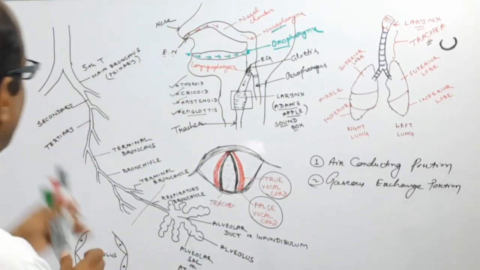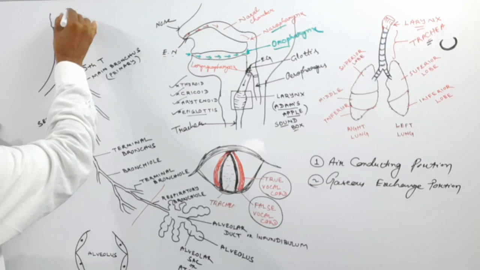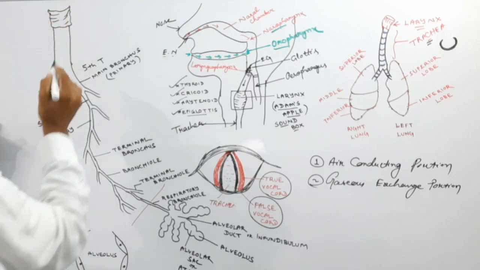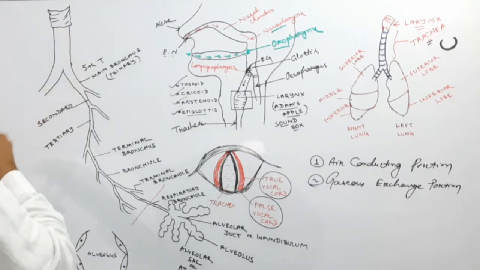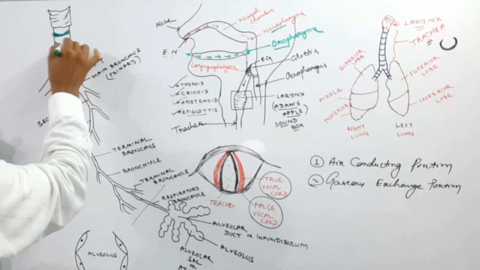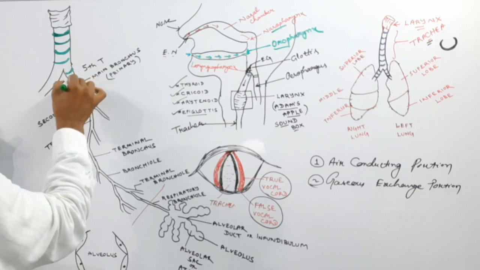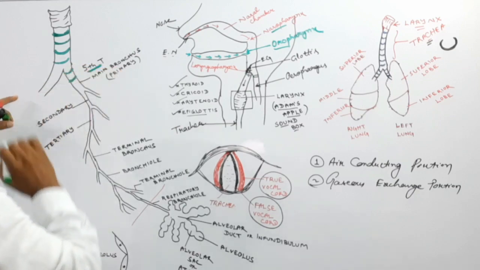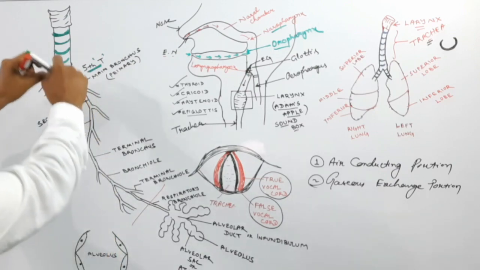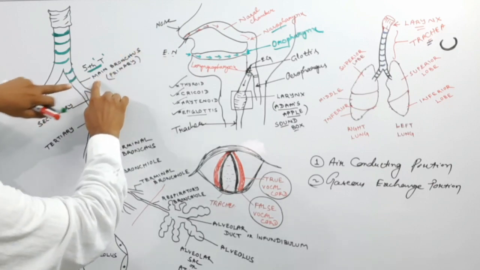Okay, suppose that this is the trachea, and this is the Adam's apple, or the larynx. These are the ring-shaped hyaline cartilaginous structures. These are non-collapsible, which provide mechanical strength. Now, at the fifth thoracic vertebra, the trachea divides into two main bronchi, singular bronchus.